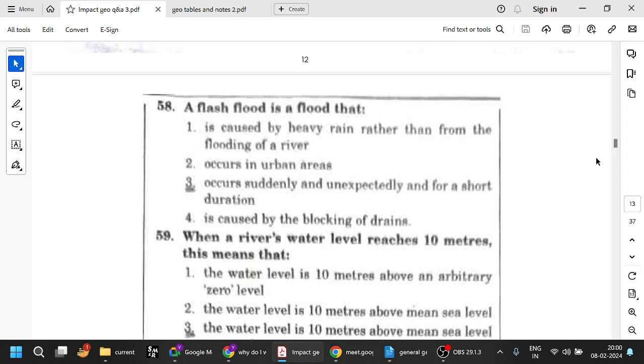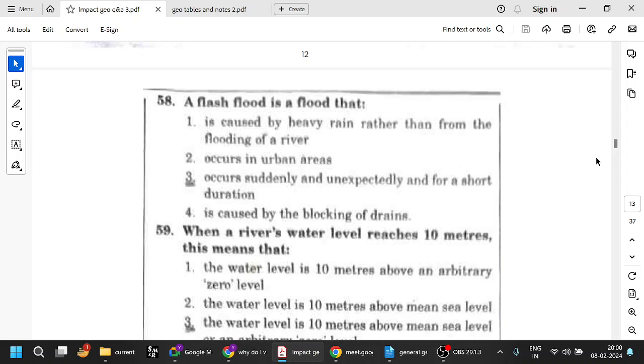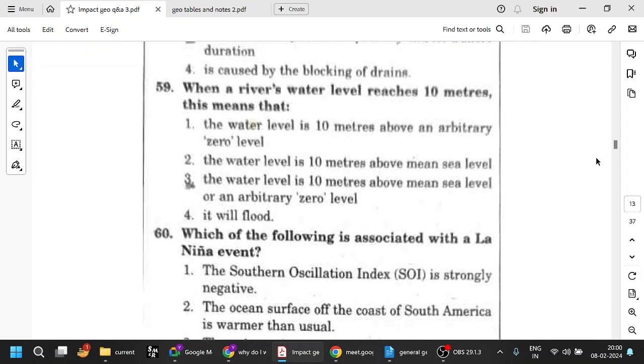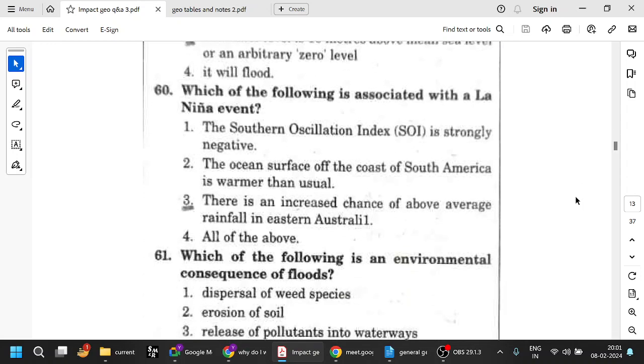So flash floods, we've already seen, occur suddenly, unexpectedly, for a short duration. When a river water level reaches 10 meters, this means the water level is 10 meters above mean sea level or an arbitrary zero level. You often see small bridges over the river, especially in dams, where you have markings at 1 meter, 5 meters, 10 meters. It shows the water level risen from the zero level they've decided. Based on that, you can calculate how much water is there in the dam.